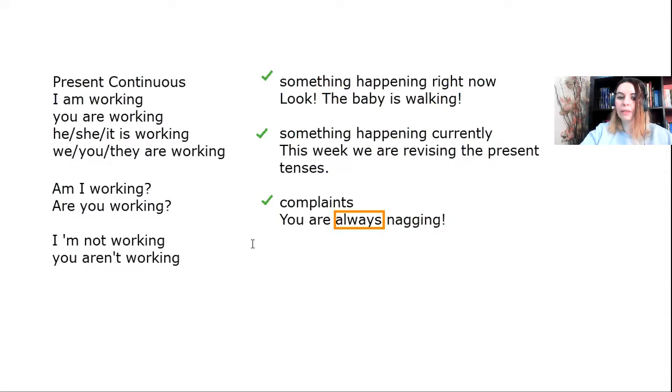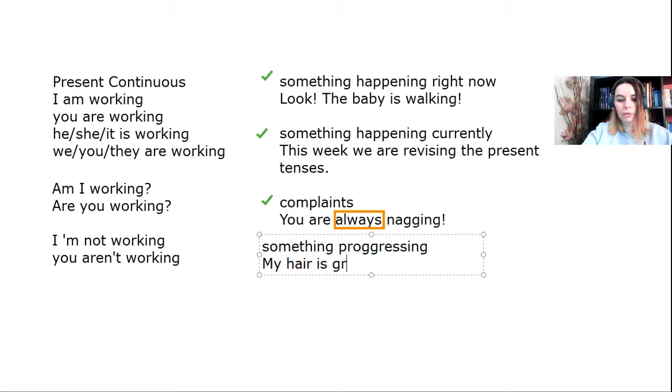Something that is progressing, changing. Oops, what's wrong here? Progressing, changing. So I might say my hair is growing, okay? Now, my nails are growing, something that is changing. Okay, now,